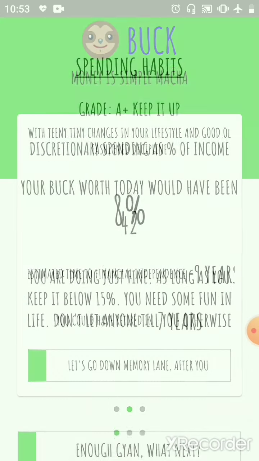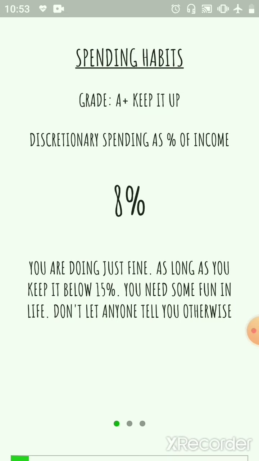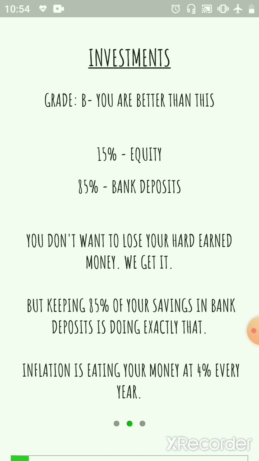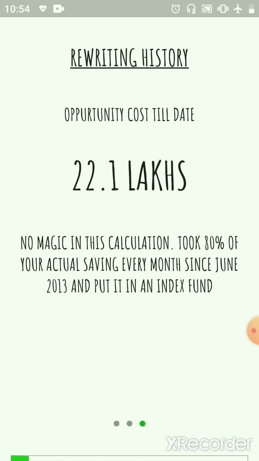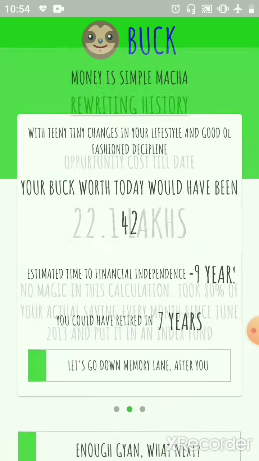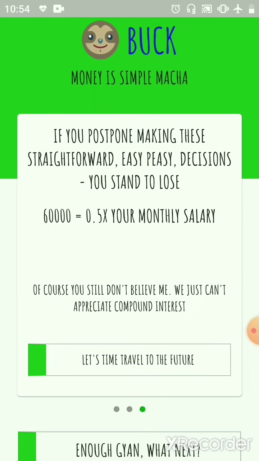What are those good financial habits? We show Chaitanya depending on his data. For example, he's done a good job with spending, but he's done a very bad job with investments. And because of his habits, he lost 22 lakhs compared to where he could have been. This is where we are using the user's loss aversion bias for the benefit of the user, for him to get better financial habits. Then the last tab is encouraging him to take the action right now.